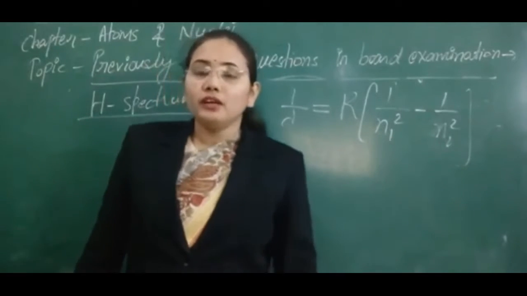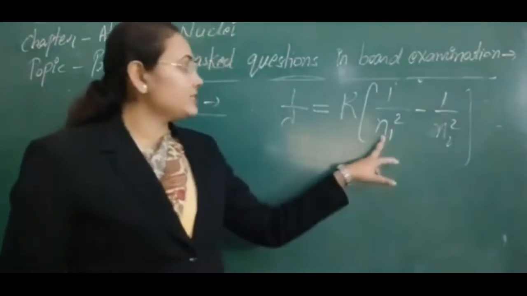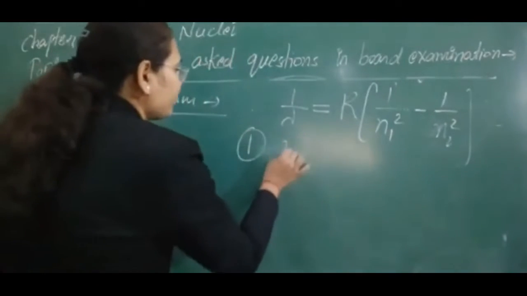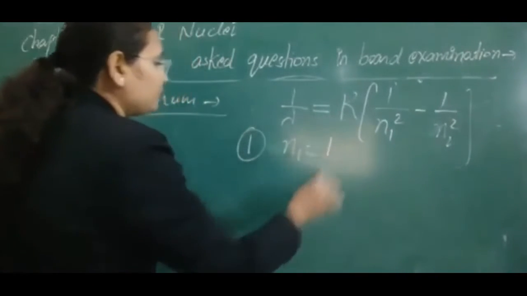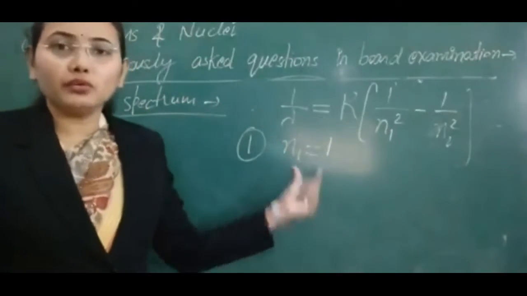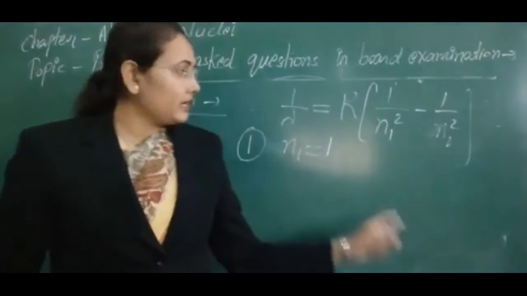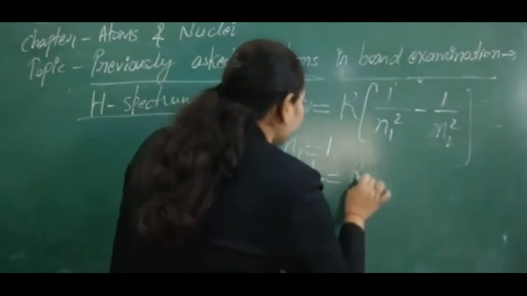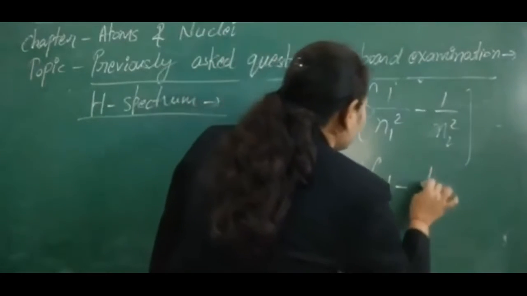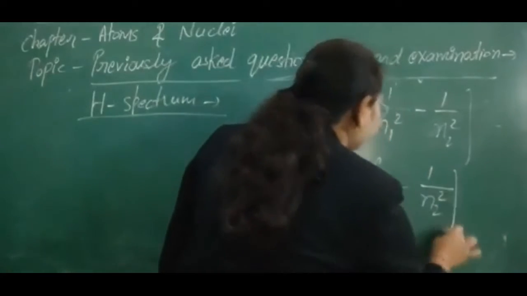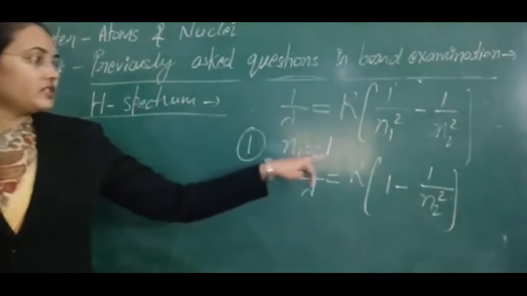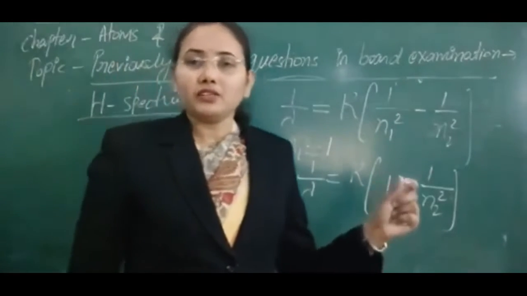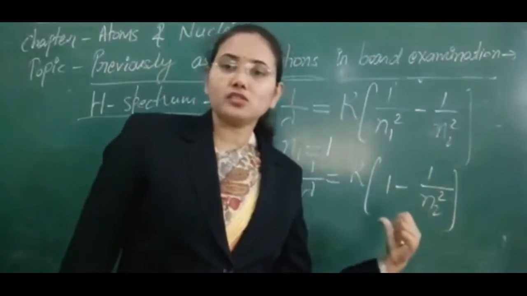Suppose first of all we take the state n1 as fixed, say n equal to 1. If this state is fixed, then the wavelength is given by 1 upon lambda equals R (1 minus 1 by n2 square). Obviously if n1 is fixed, the electron makes a transition from a higher state to this lower state.